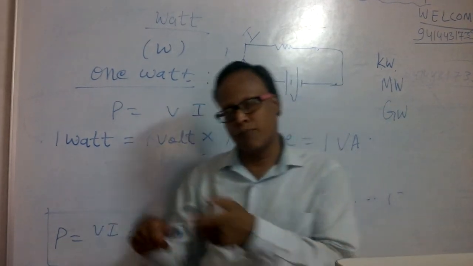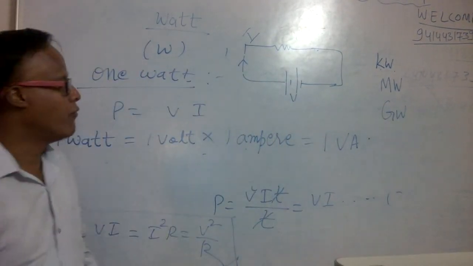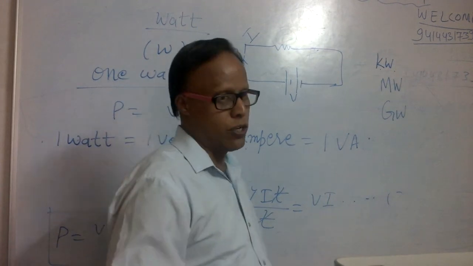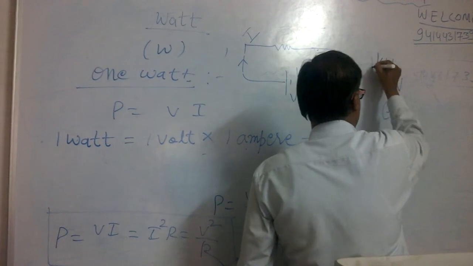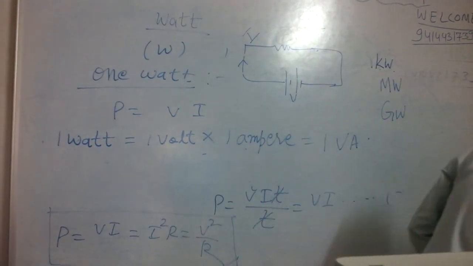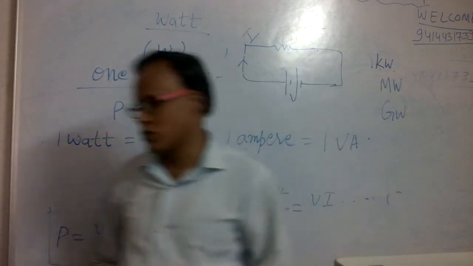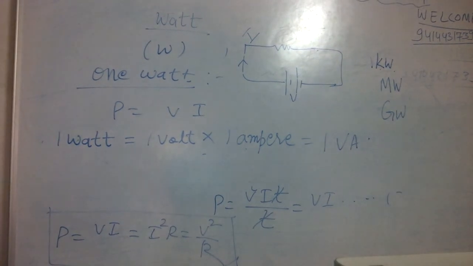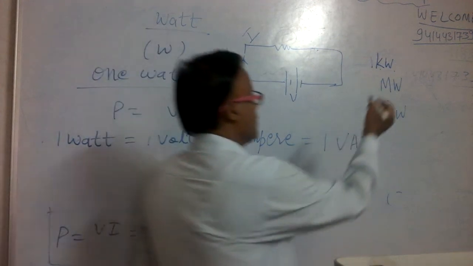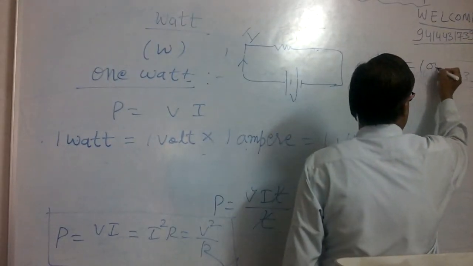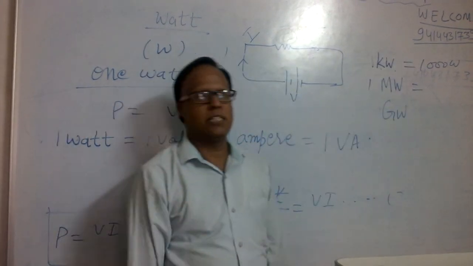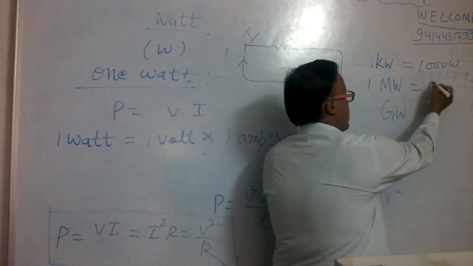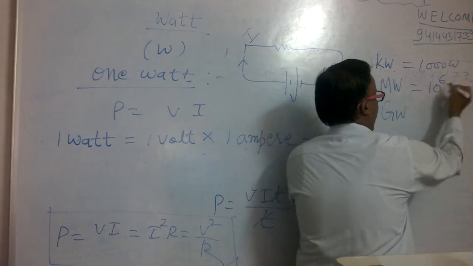In 1 kilogram, there are 1000 grams. Similarly, note down, 1 kilowatt is equal to 1000 watt. 1 megawatt is equal to 10 raised to 6 watt.